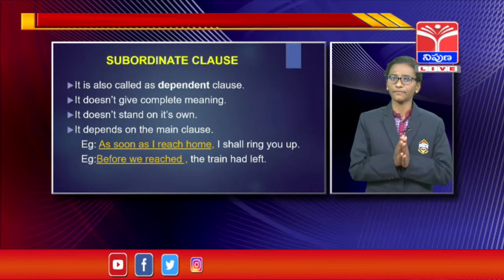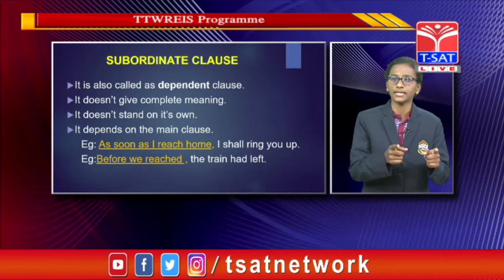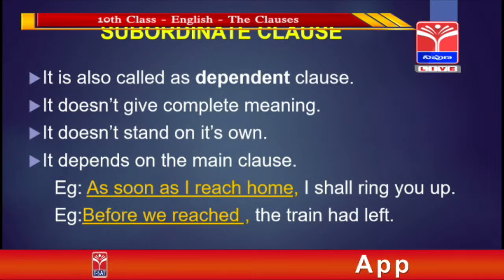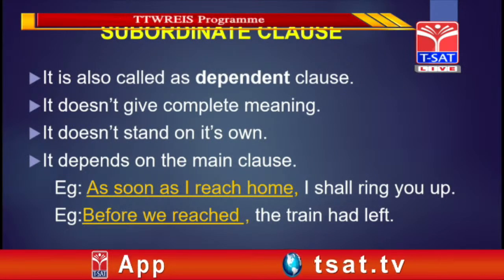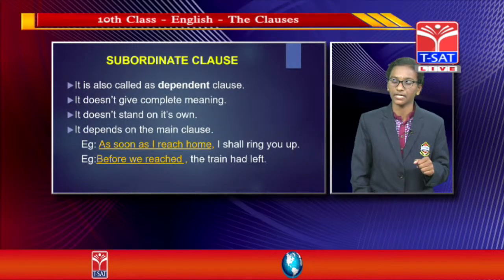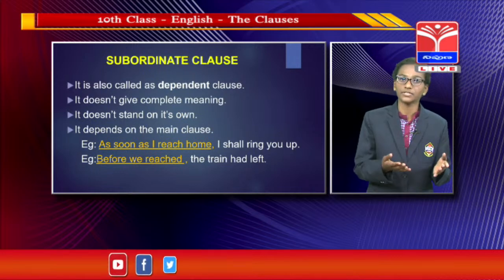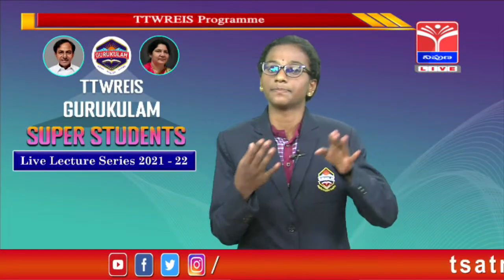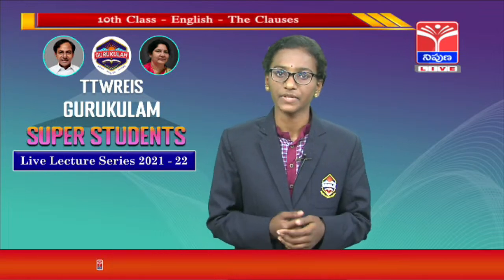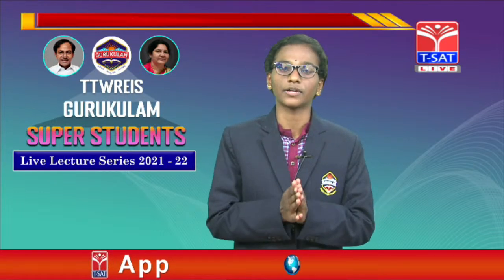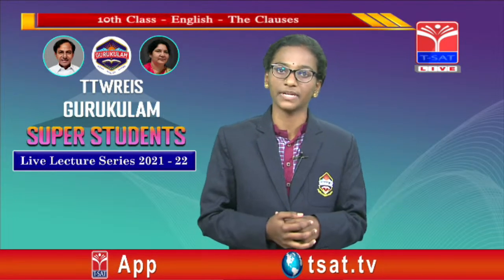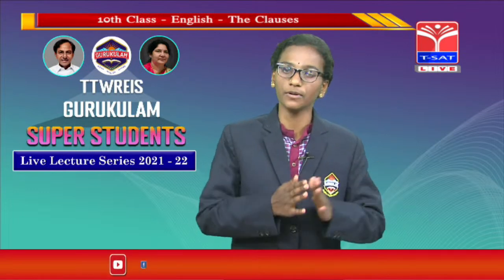Observe in this slide: before we reached, the train had left. Without the class, the train had left, did it give a complete meaning? It does not have a complete meaning. But when this class, before we reached, depends upon the main class, it gets a full meaning.